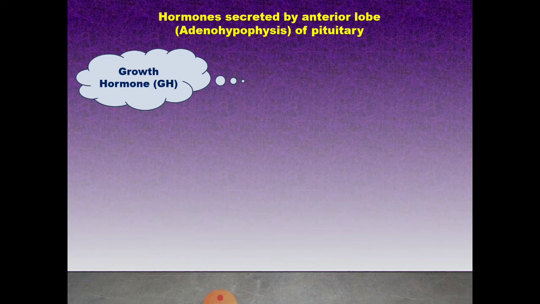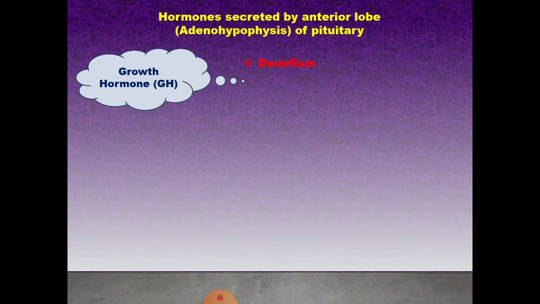The adenohypophysis secretes five types of hormone. First one, growth hormone. It promotes the development and enlargement of all tissues in the body. It stimulates the growth of muscles, cartilage and long bones. It controls cell metabolism.